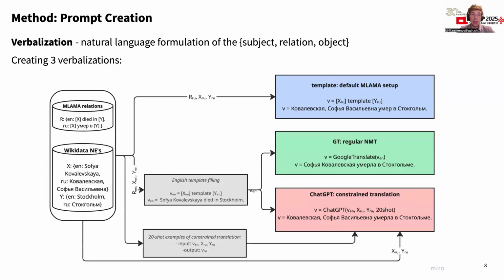And another way is ChatGPT, which we are hoping to be more consistent yet fluent in terms of the formulations of the phrases. I will firstly make a few short examples where the relation formulation is only differing in the grammatical markers. And secondly, we run the constraint translation where we explicitly show how the subject and the object entities should be translated.